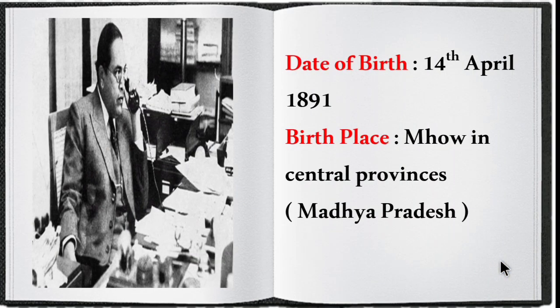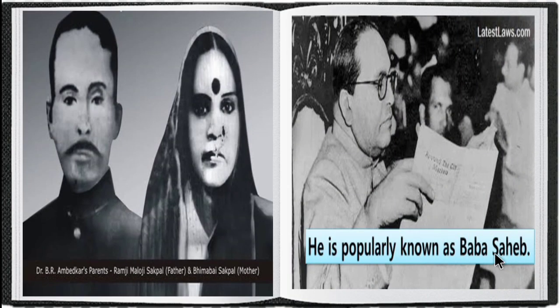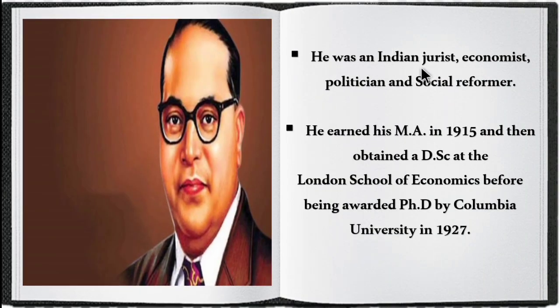The date of birth is 14th April 1891 and the place of birth is Mhow in Central Province, Madhya Pradesh. So make a note of it, it may be asked in one word. Next is his father and mother name. Ambedkar's father is Ramji Maloji Sakpal and mother's name is Bhimabai Sakpal. He is popularly known as Baba Sahib, and he was an Indian jurist, economist, politician and social reformer.